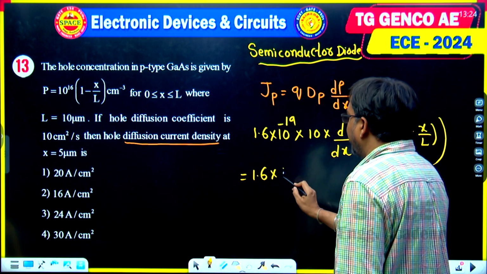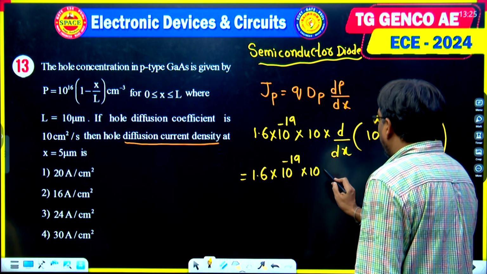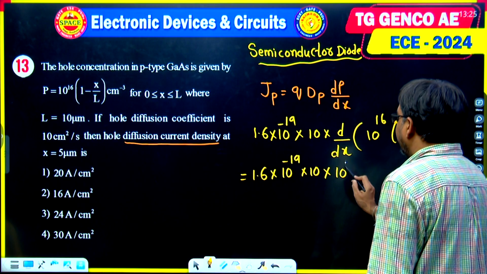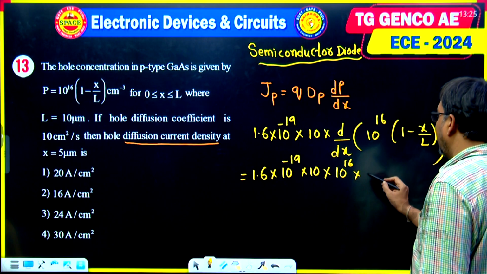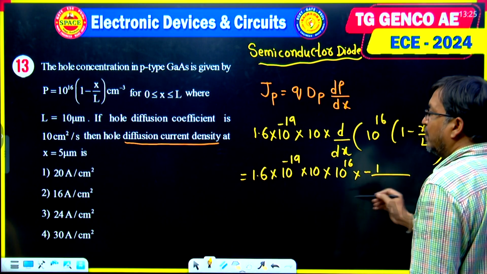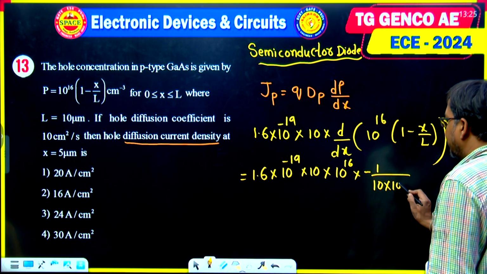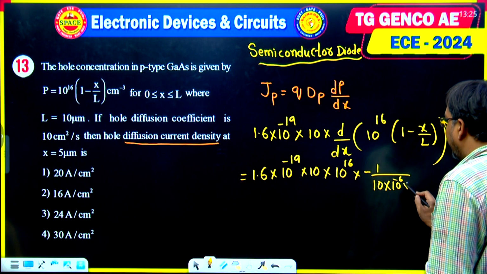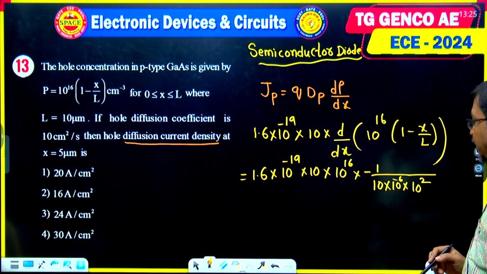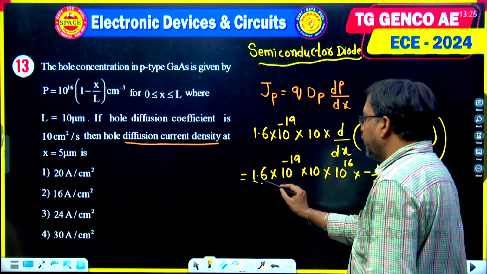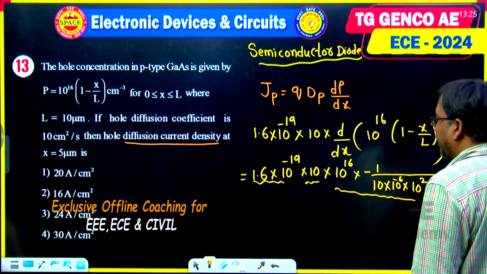So this equals 1.6 into 10 power minus 19 into 10, the constant 10 power 16, and the differentiation of minus x by L with respect to x gives minus 1 by L. What is the L value given? 10 micrometer. Micro means minus 6, and all units are in centimeter, so 10 into 10 power minus 6 into 10 square. This is Q, this is D, and this is dp by dx.